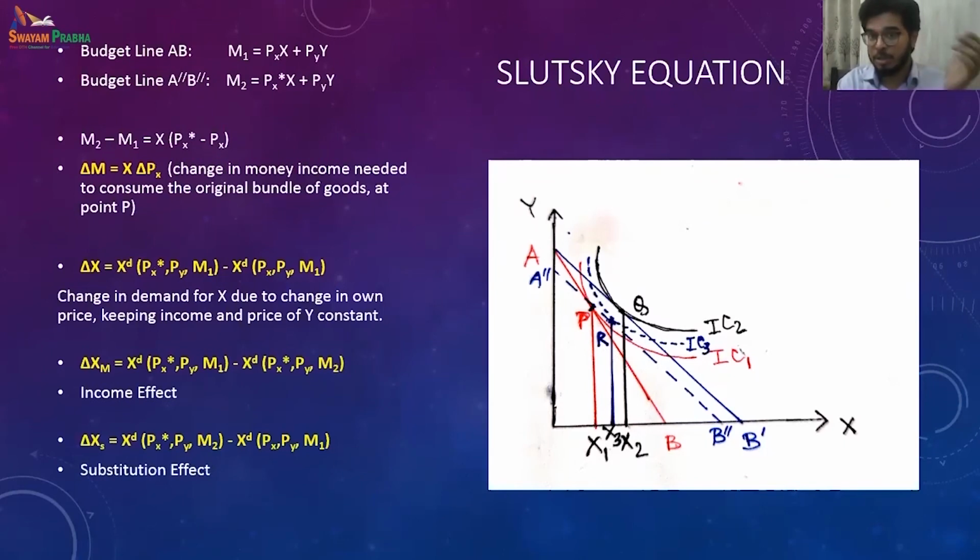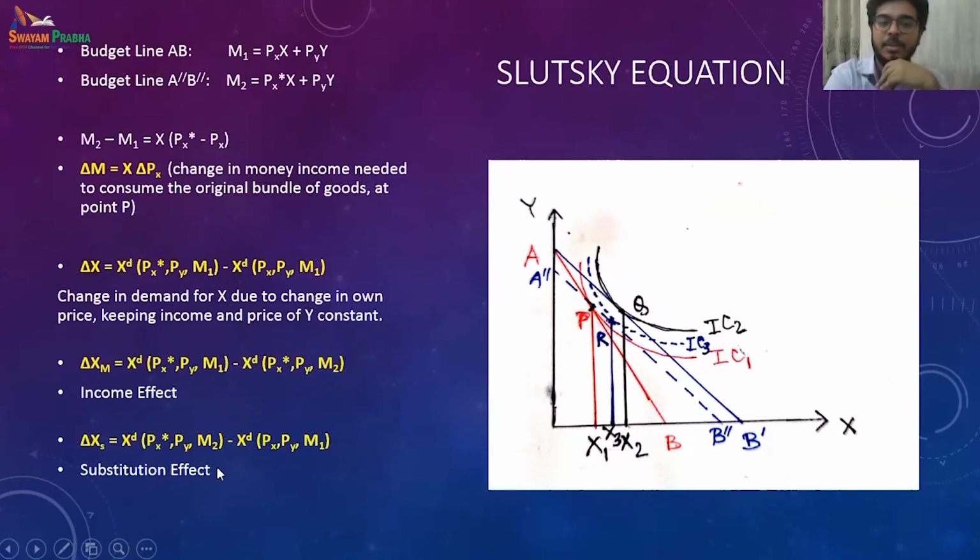This is the new price because when it pivoted from AB to AB prime, we have a new price, that is PX star. And when it is shifted from AB prime to A double prime B double prime, we are also facing the new price, PX star. We are just trying to adjust the real income, assuming that we consume the same combination of the commodities with the same relative price. So this is nothing but my income effect.